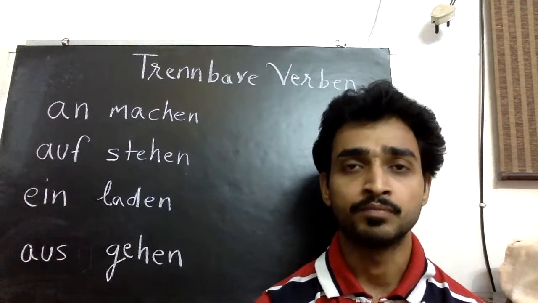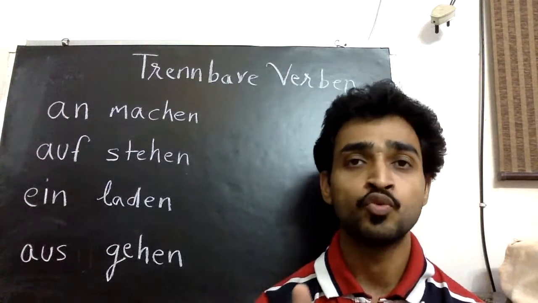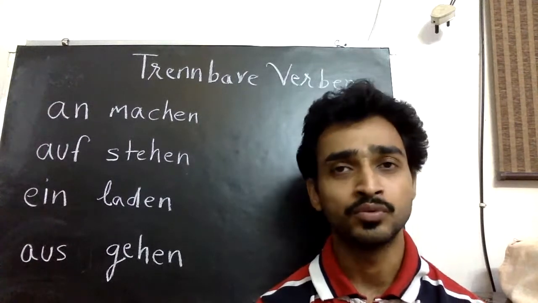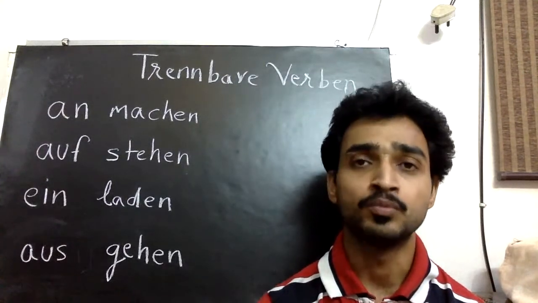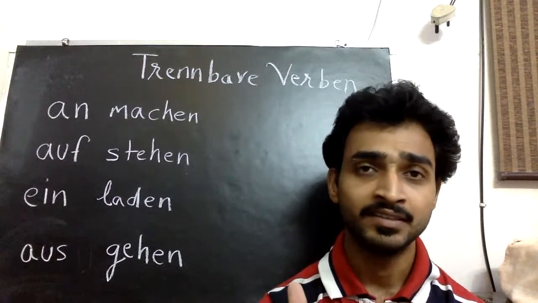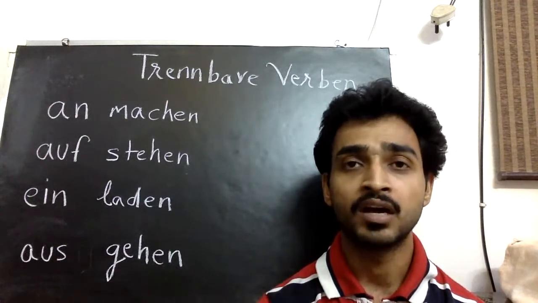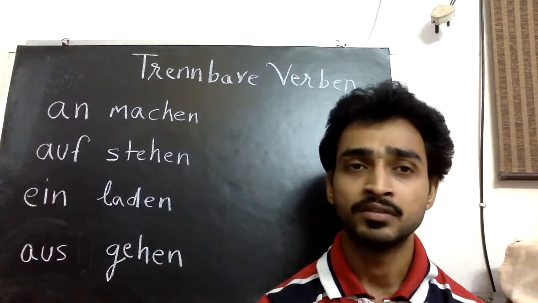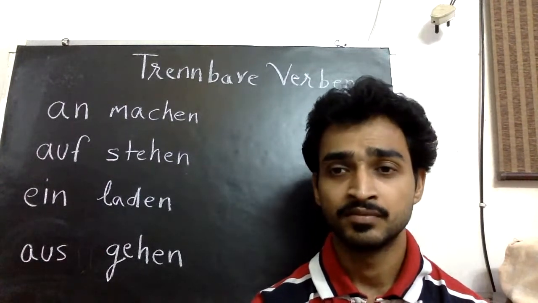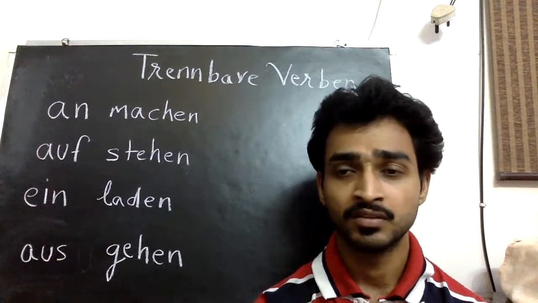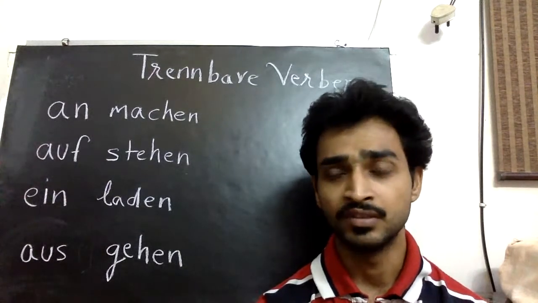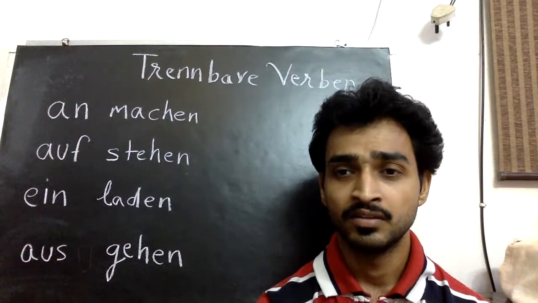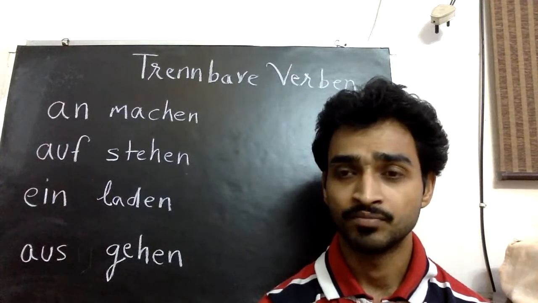Before time, we use the preposition um: um 8 Uhr, um 7 Uhr, um 9 Uhr, um 3 Uhr. And before day and date, we use am: am Montag, am Dienstag, am Wochenende. That you should know. It's basic. Don't make such a silly mistake. We have done this already. Very basic.